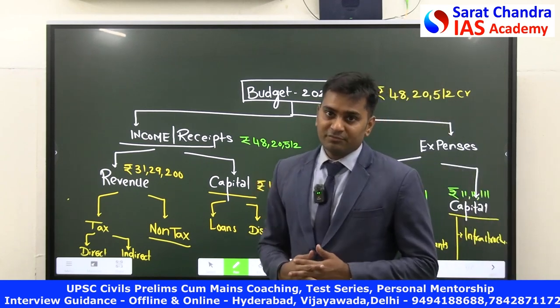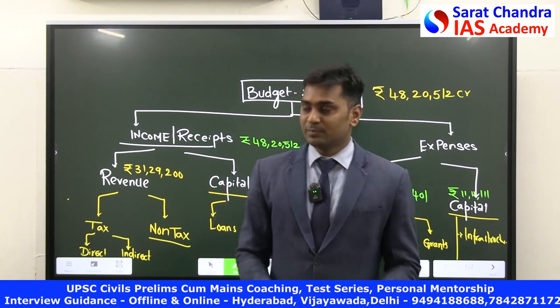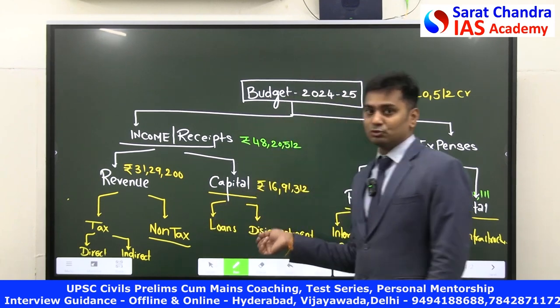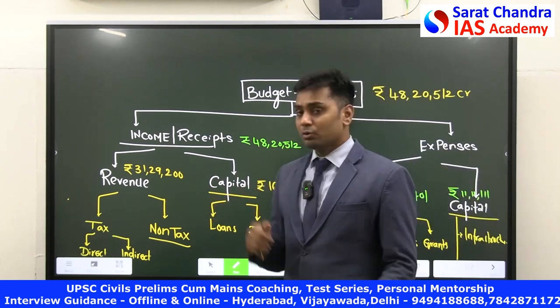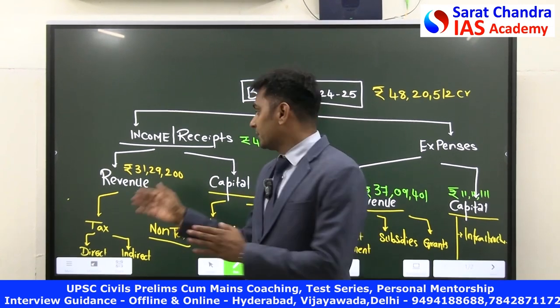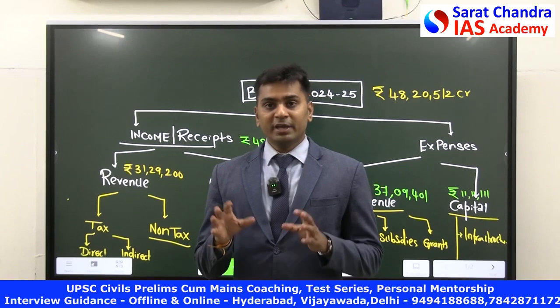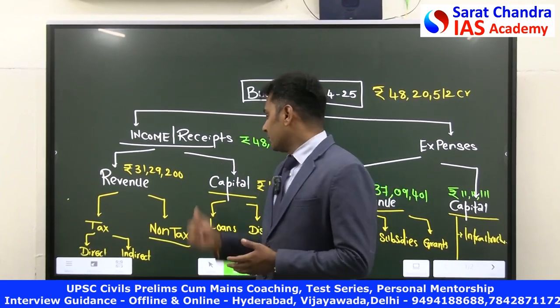For example, if the Government of India is selling the Vizag steel plant, it is going to earn money. However, this money is through disinvestment. It is going to lose some assets. Hence, this is called capital income. So, whenever we speak about income, income is of two types, capital income and revenue income. So, we have to identify how much money is coming from capital income and how much money is coming from revenue income.